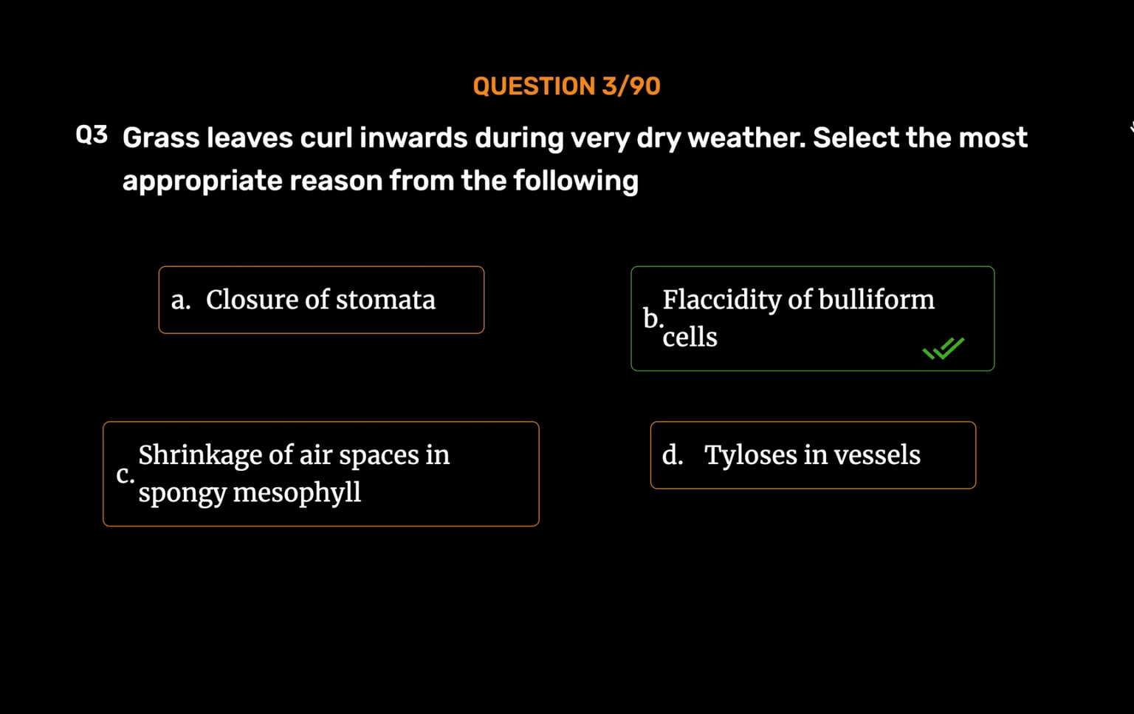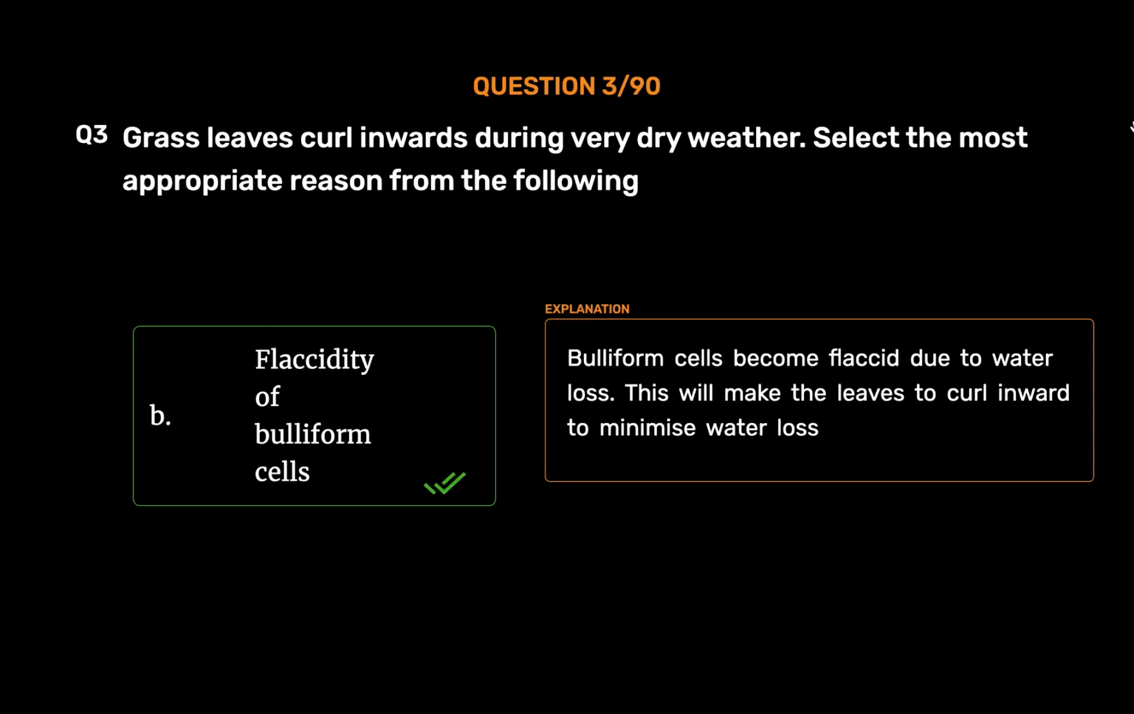Flaccidity of bulliform cells. Bulliform cells become flaccid due to water loss. This will make the leaves curl inward to minimize water loss.